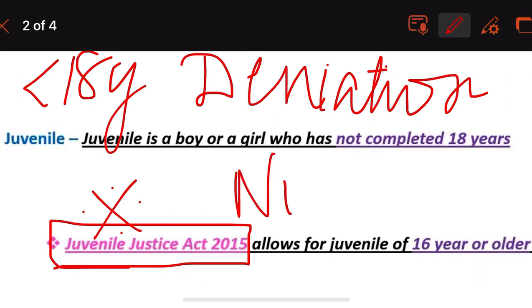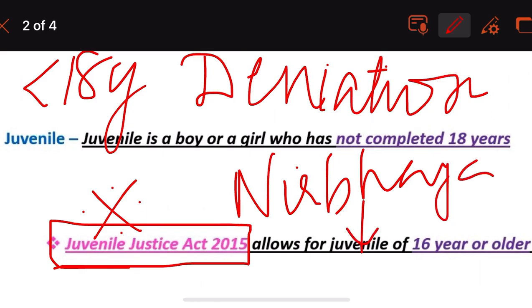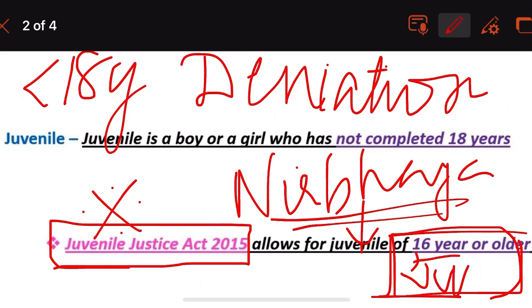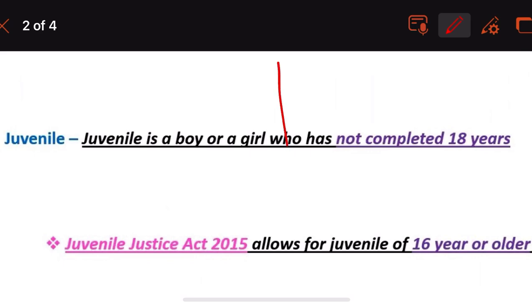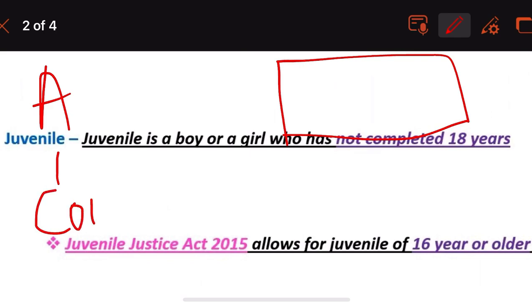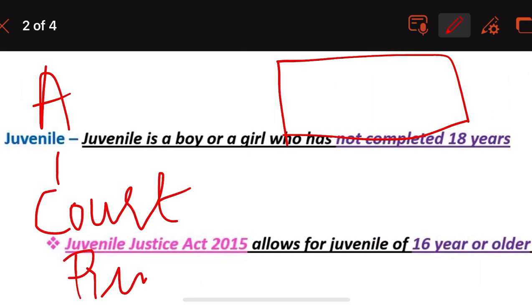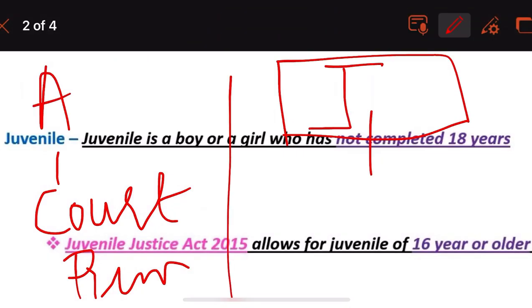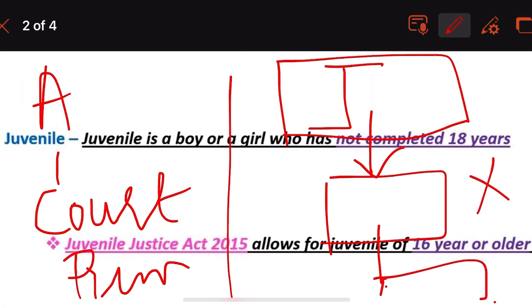So we remember the famous Nirbhaya case, the rape case which was committed, and one of the members in this case, who committed the crime, was a juvenile. So the punishments for juveniles will be conducted completely differently from that of an adult. The juveniles will be taken to the juvenile court, and the punishments and the trials for them are completely different.